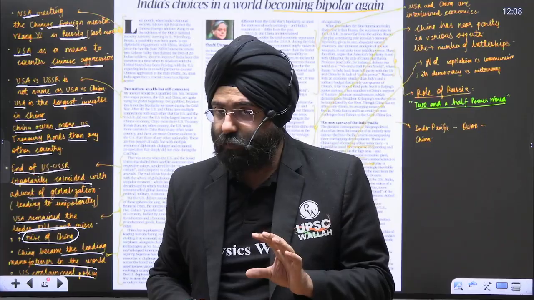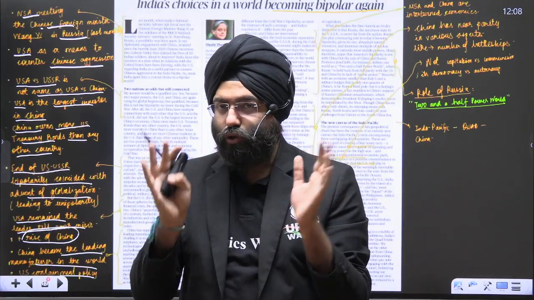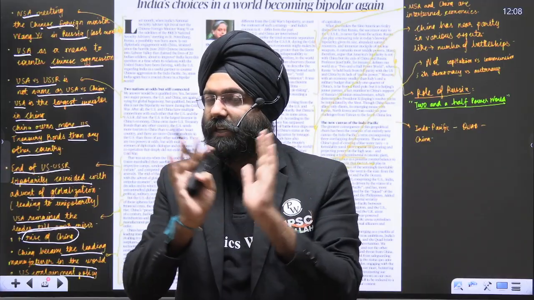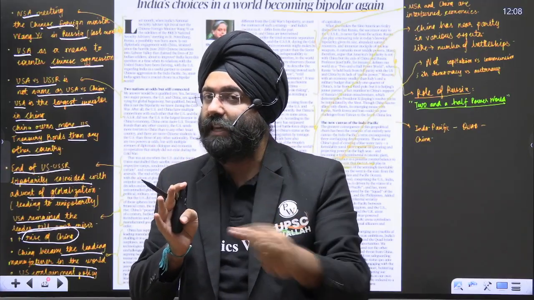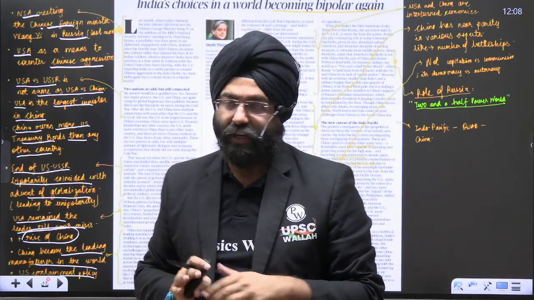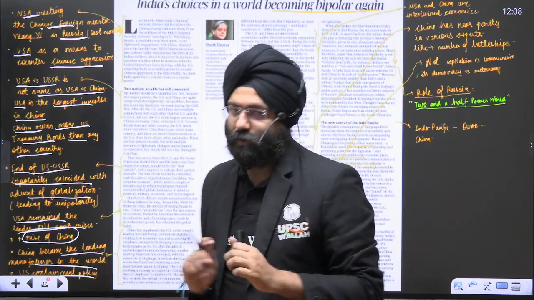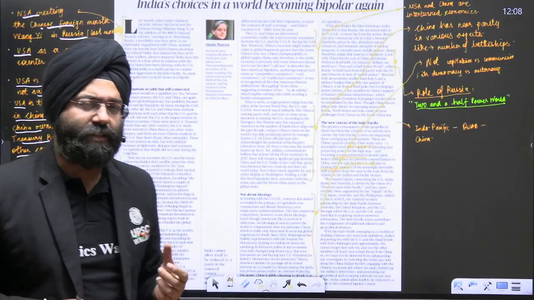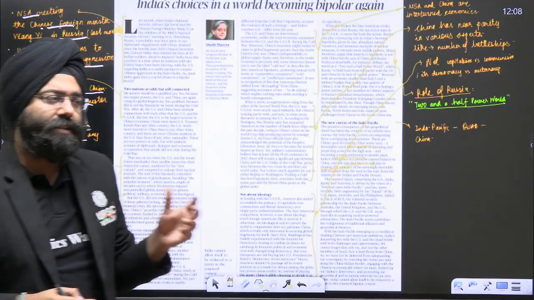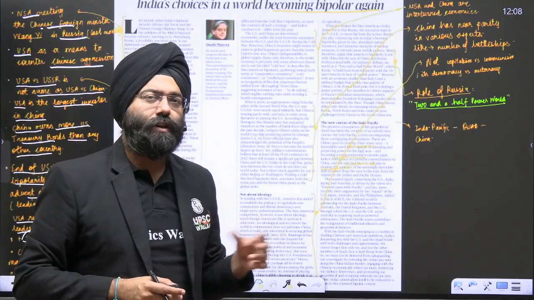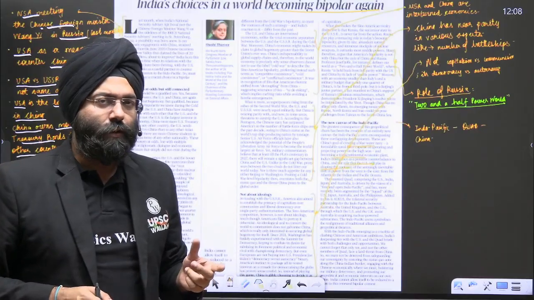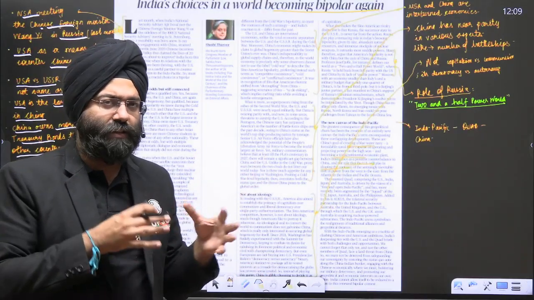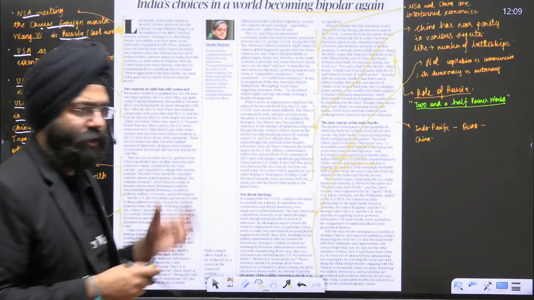What does a containment policy mean? That means you need to cut the wings of China and contain it within its aspects so that it does not hurt the interest of the United States. So started the containment policy. That means the United States would be dealing with or aligning with various countries in order to harm, indirectly or directly, or threaten, or as a means of deterrence, to basically show who the global power is. That is why these conflicts started rising between China and India, China and the United States.